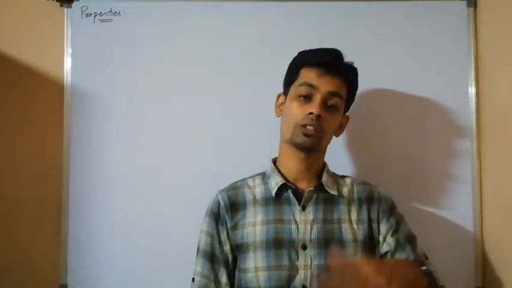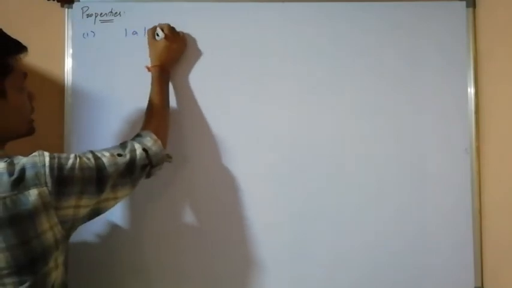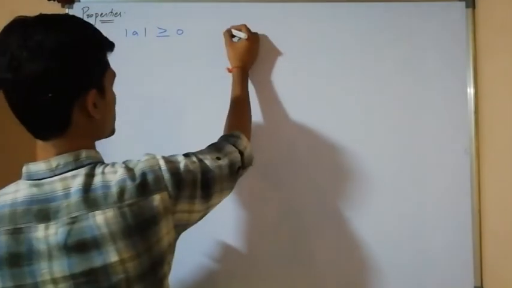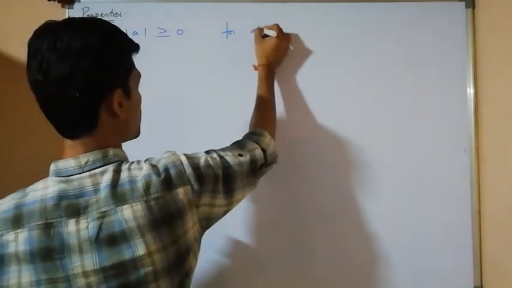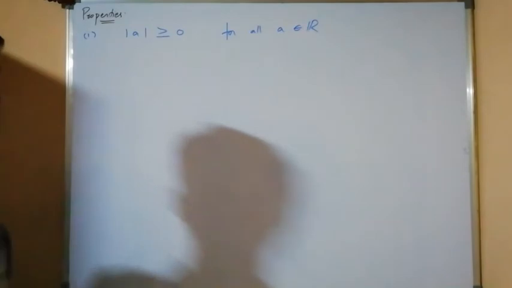Properties of absolute values. First property: the absolute value of any real number is always non-negative, greater than or equal to 0 for all A belongs to the set of real numbers.